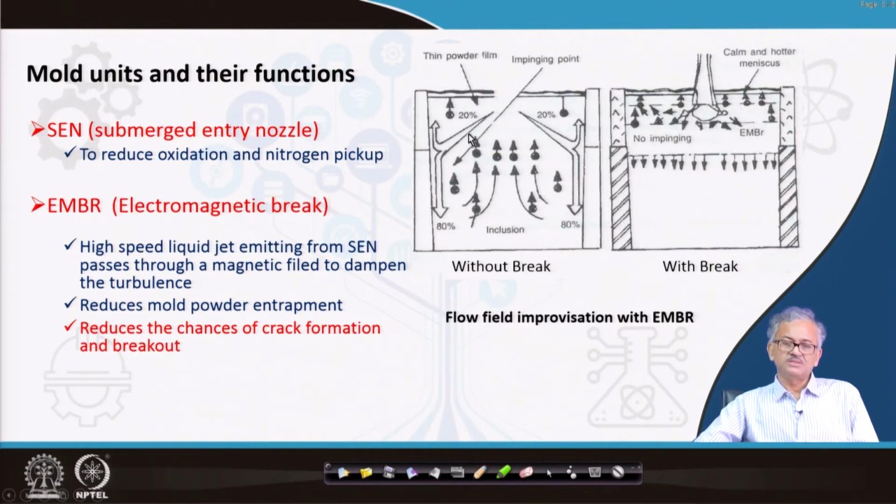Turbulence can also increase the chance of breakout. Breakout means the solidified skin at the exit of the mold suddenly breaks. So if you have a lot of turbulence, that can melt the exit skin from the mold. Okay, the casting skin, that is, when the casting is coming out, the skin can break because of very high turbulence, and then it is also called bleeding and breakout. Okay.